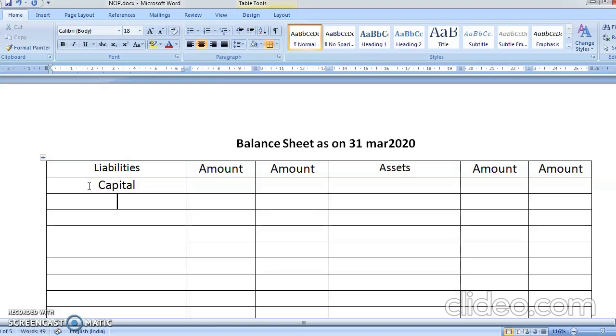Now two partners will be left behind, since Kaka is getting retired, so we'll have Mama and Baba. These two persons will remain in the business. Okay, students, so you'll write here creditors. Sorry, in this problem they have told you suppliers, so you'll write the word supplier only.